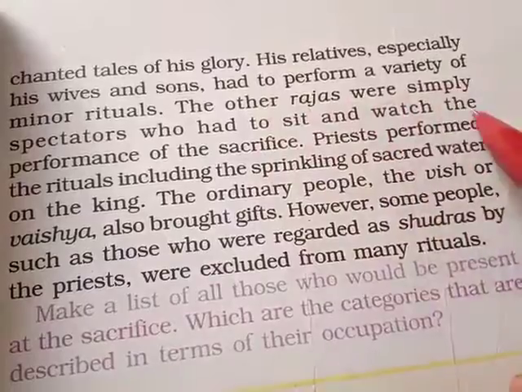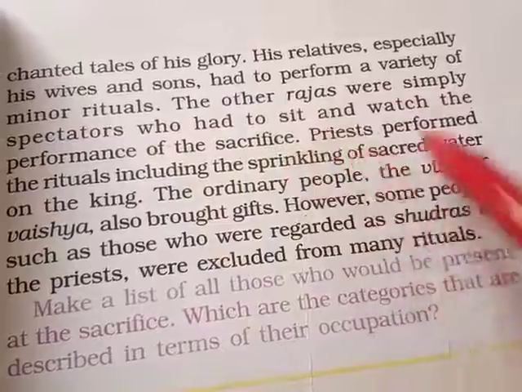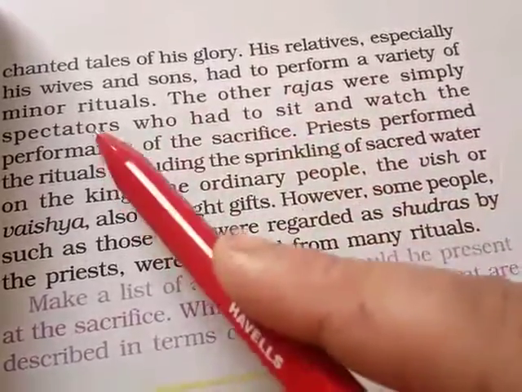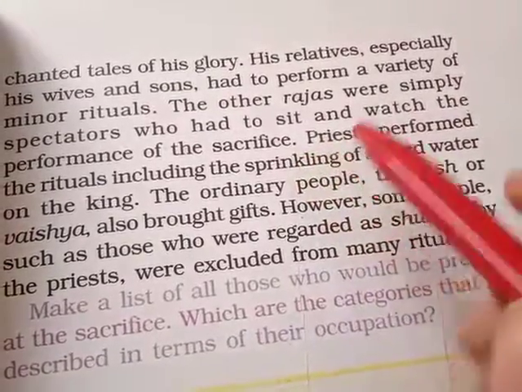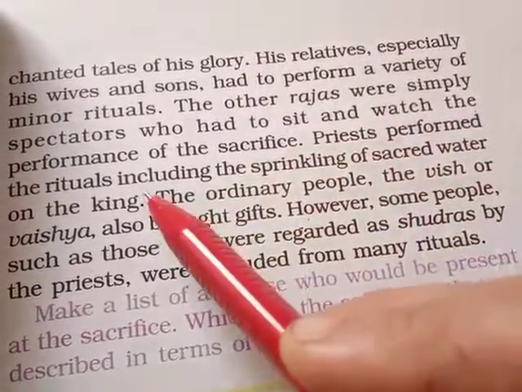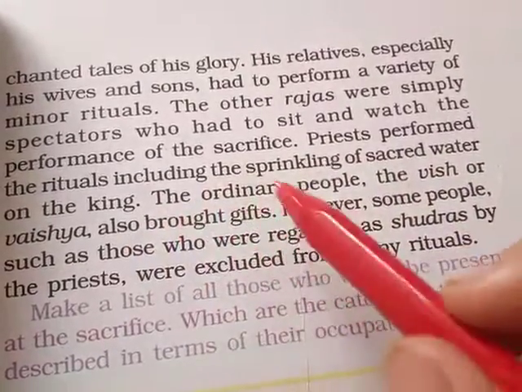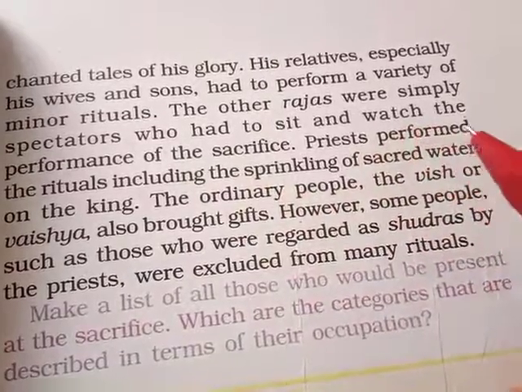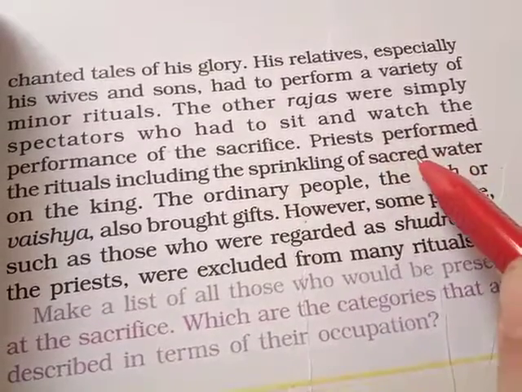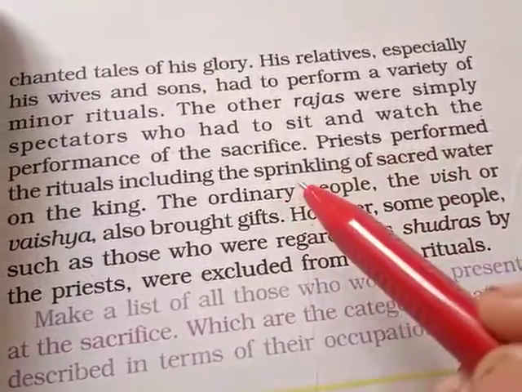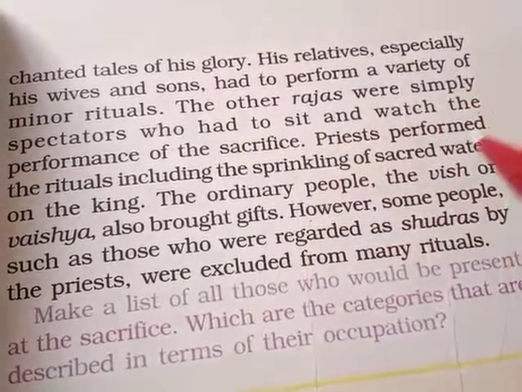The other Rajas were simply spectators who had to sit and watch the sacrifices being performed. Priests performed the rituals, including the sprinkling of sacred water on the king. Students, they used different rituals, by sprinkling the sacred water, the water which had been presented by the priest, this is the holy water.